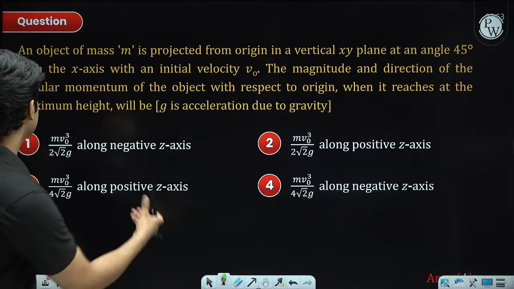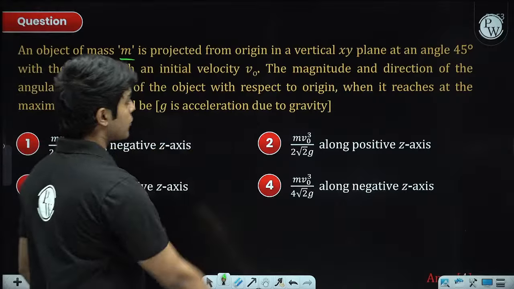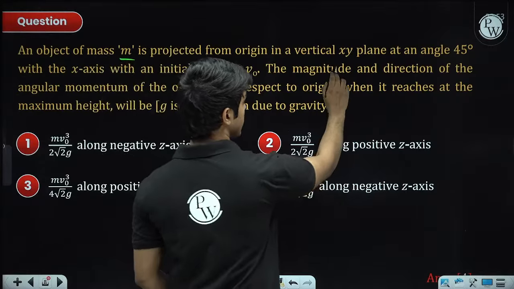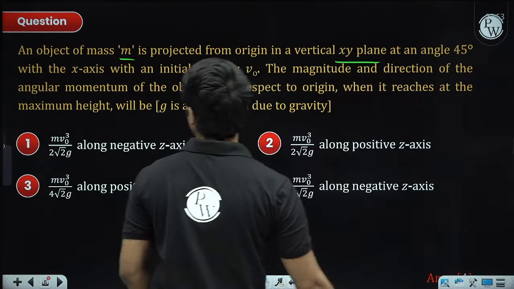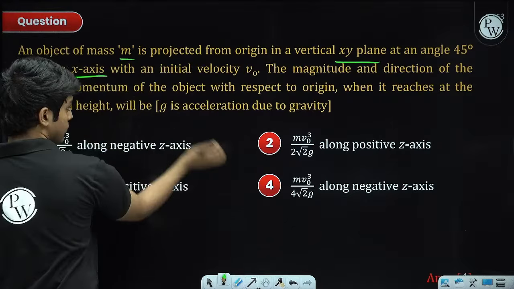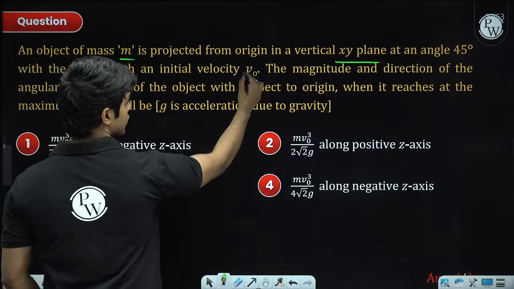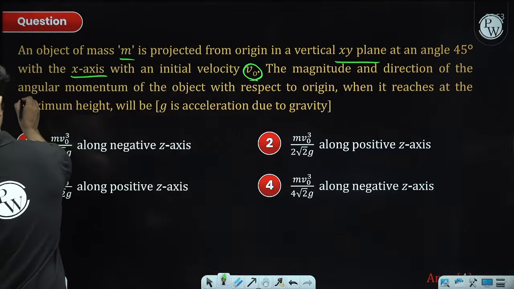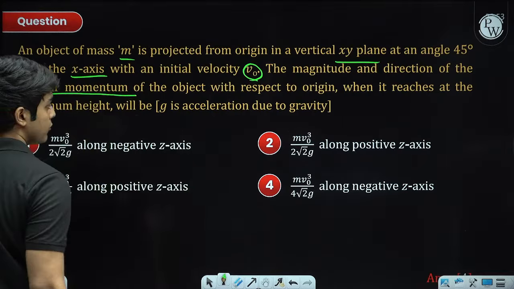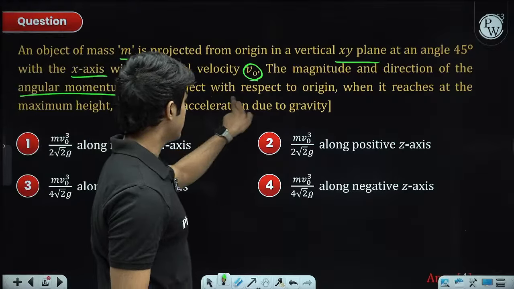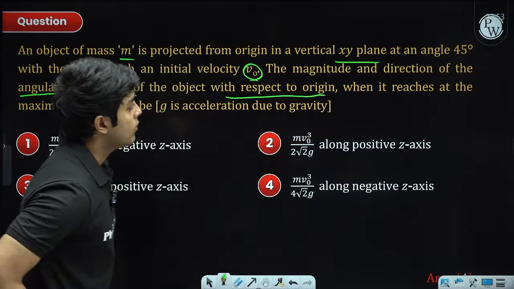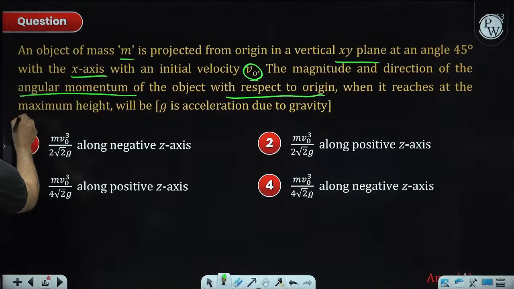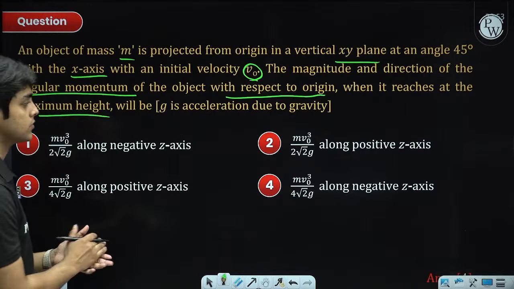Next question, we have an object of mass m. It's projected from the origin in a vertical xy plane at an angle of 45 degrees with the x-axis, projectile motion, right? Initial velocity is given. We have to find the magnitude and direction of the angular momentum with respect to the origin when it reaches the maximum height point. Okay, so that is the question.